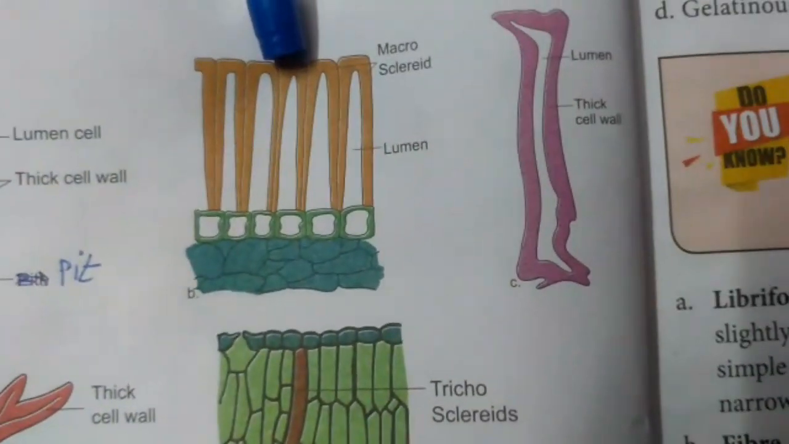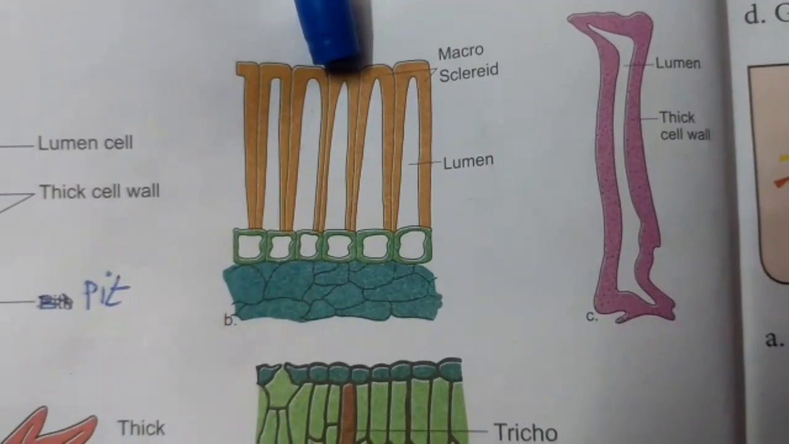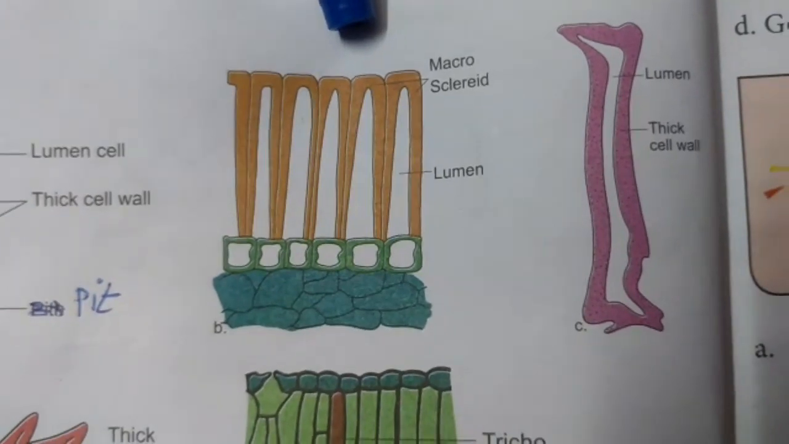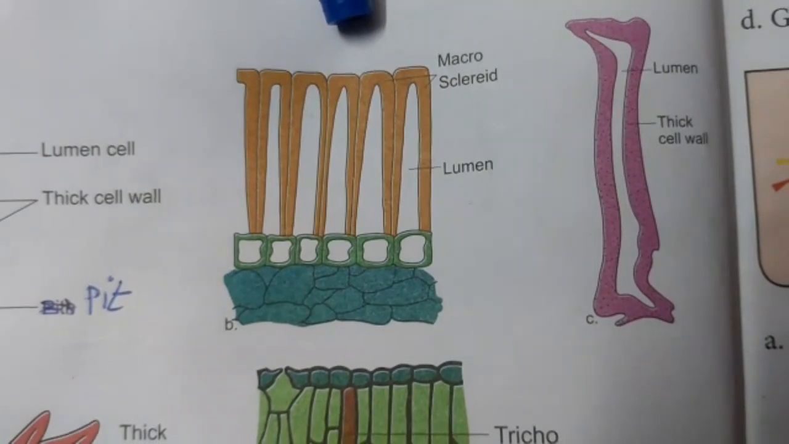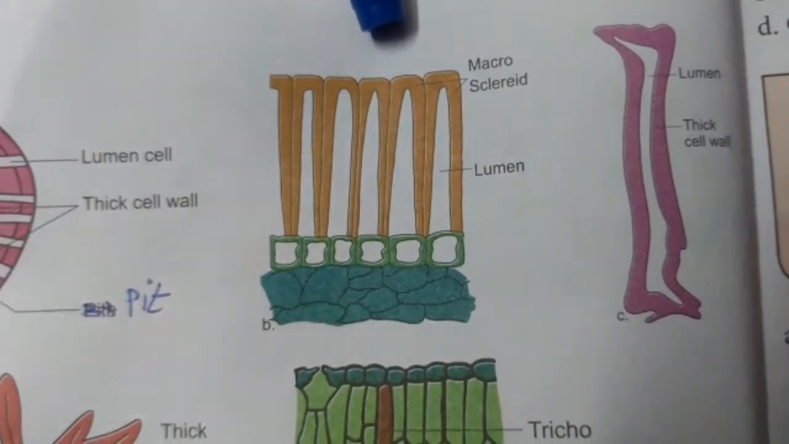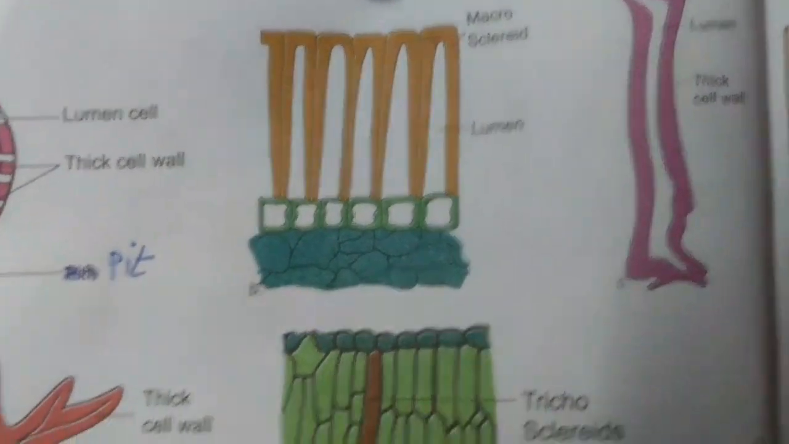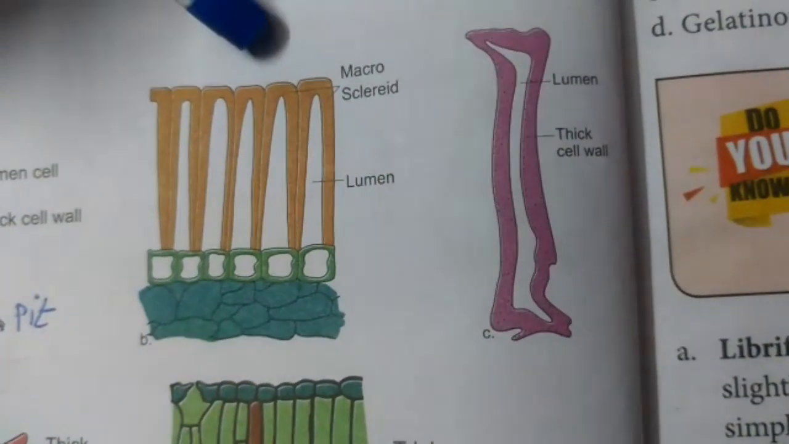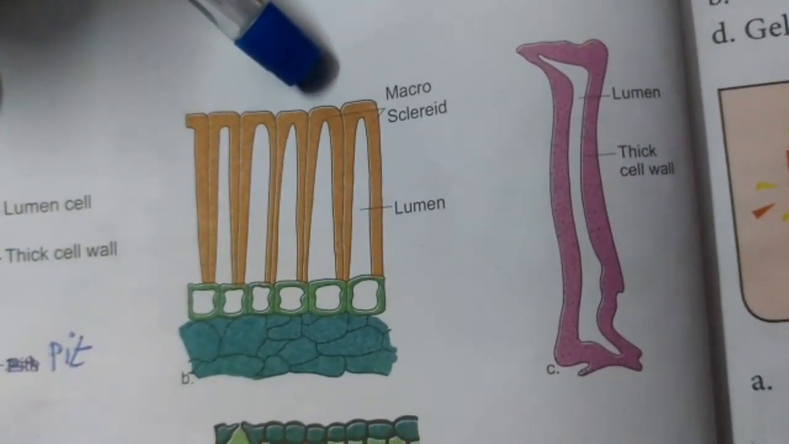The second type of sclerid is the macrosclerid. The macrosclerids are also called rod cells because they are rod shaped. The elongated rod shaped sclerids are called macrosclerids. The macrosclerids are found in the outer seed coat of some leguminous plants. In the leguminous pulse varieties, the seed coats have macrosclerids.